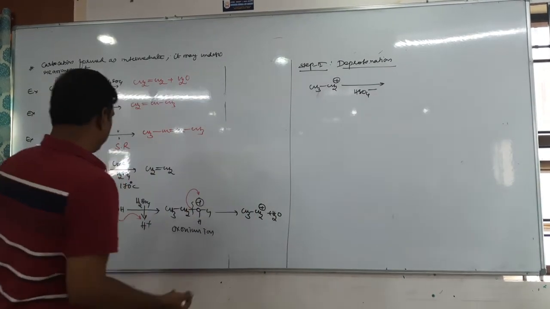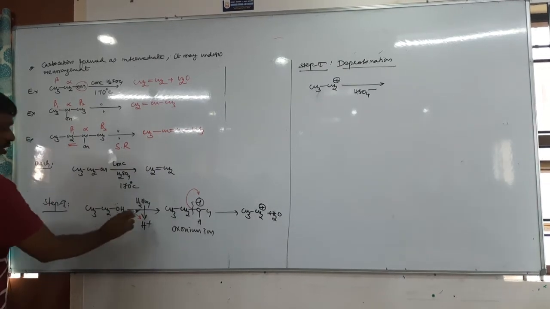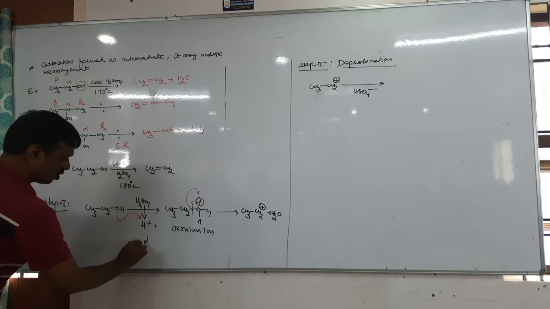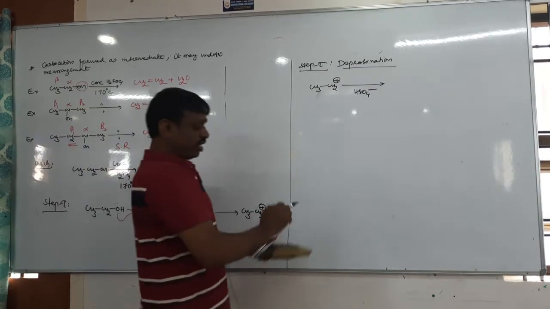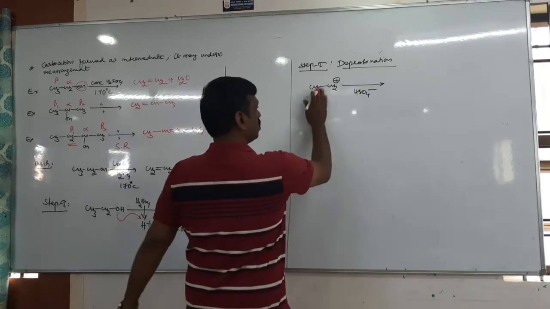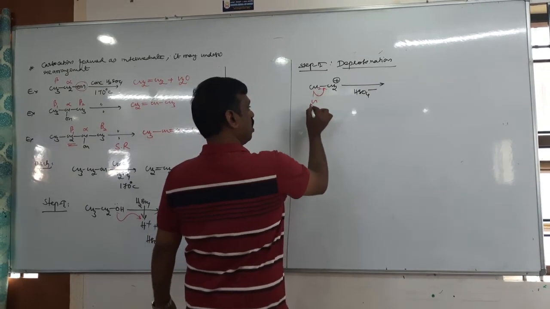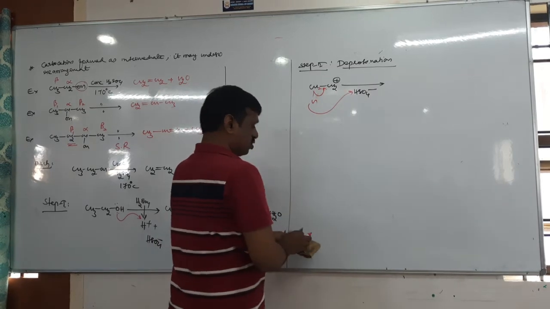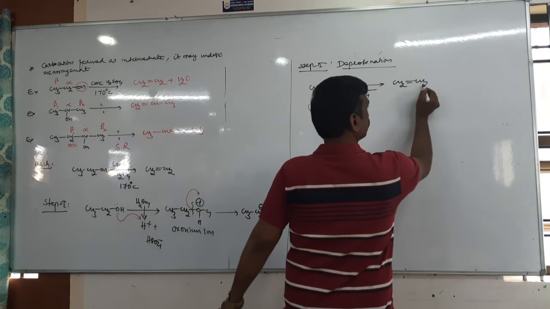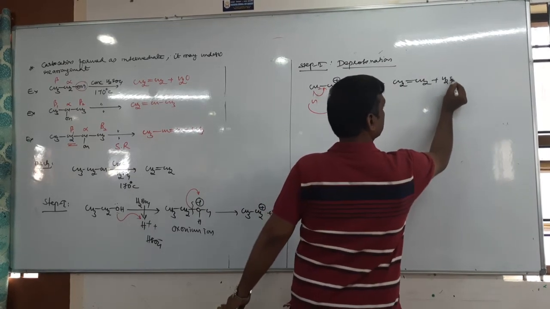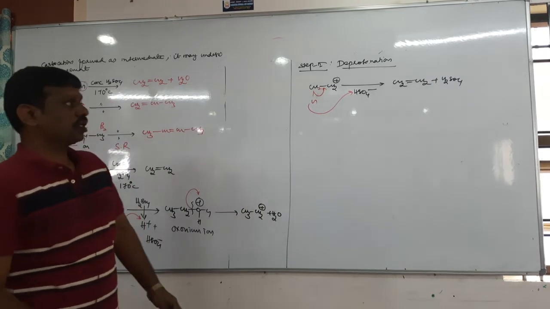Here we formed H plus and HSO4 minus. So that HSO4 minus now takes the proton from CH2H. This bond shifts here and this proton is taken by H plus. So we get CH2 double bond CH2 plus H2SO4. Okay.